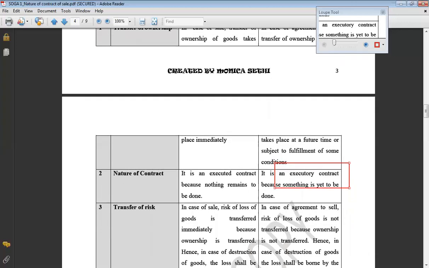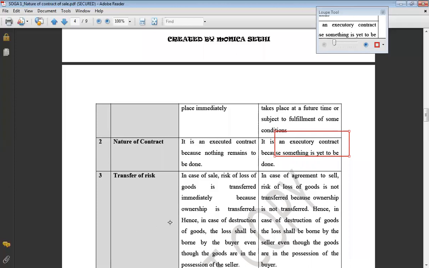Next difference is transfer of risk. Now, in case it is a sale, the first column is for sale, and the second column is agreement to sell. In case it is a sale, ownership has transferred to the buyer. Who's the owner now? It is the buyer. Buyer has become the owner.